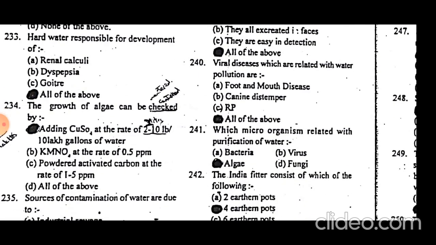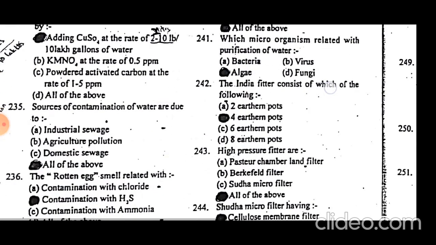Viral diseases related with water pollution that can contaminate the water include foot and mouth disease, canine distemper, and rinderpest virus. They are all viral diseases. Which microorganism is related with the purification of water? Algae is related with the purification of water.